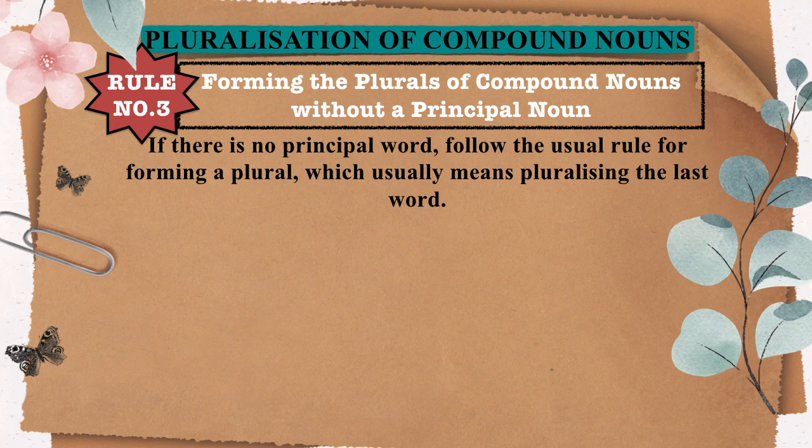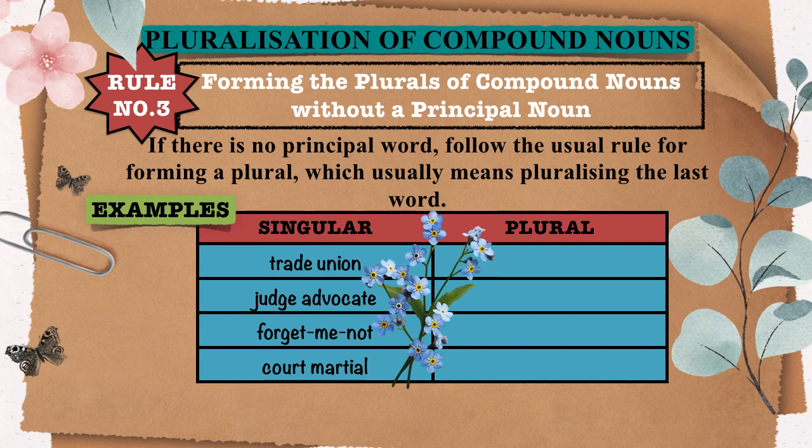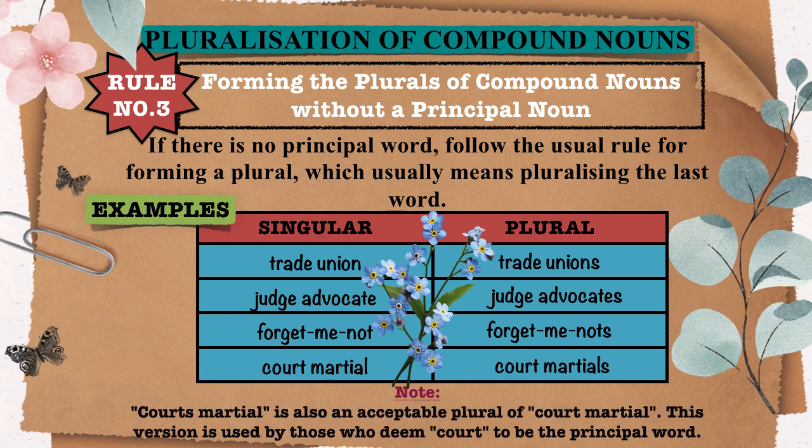Here are the examples. Trade union, trade unions. Last word union is pluralized. Judge advocate, judge advocates. Last word advocate is pluralized. Forget me not, forget me nots. Last word nots is pluralized. Court martial, court martials. Note, courts martial is also an acceptable plural of court martial. This version is used by those who deem court to be the principal word.